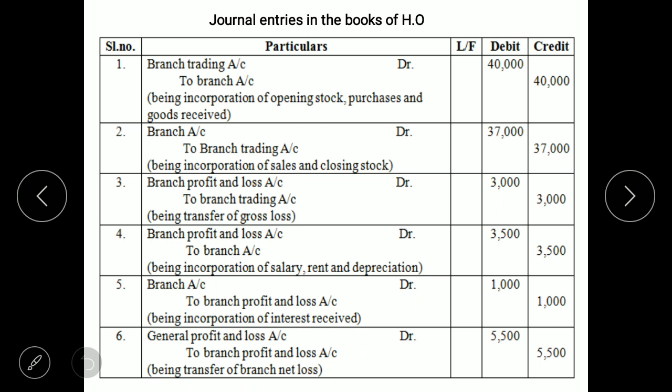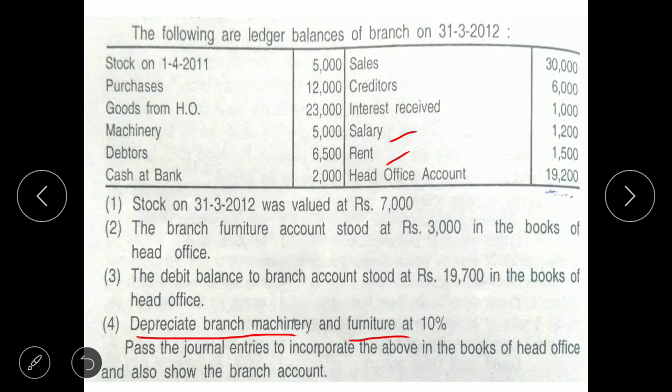So the journal entry is branch profit and loss account debit to branch account, being incorporation of salary, rent and depreciation. Total comes to 3,500. Next we need to consider credit items of profit and loss account. We'll see which are the items given.